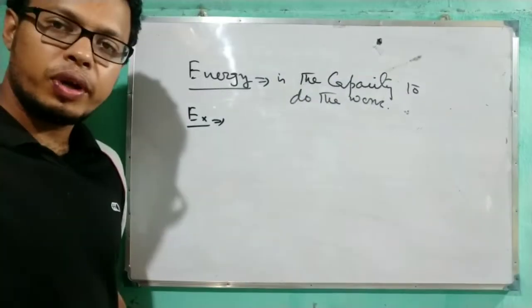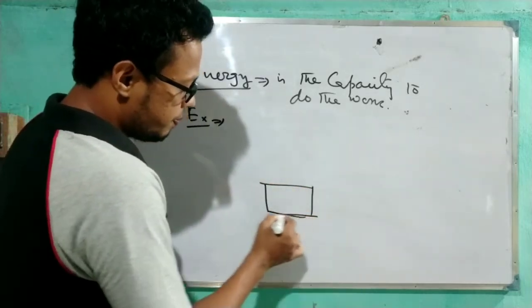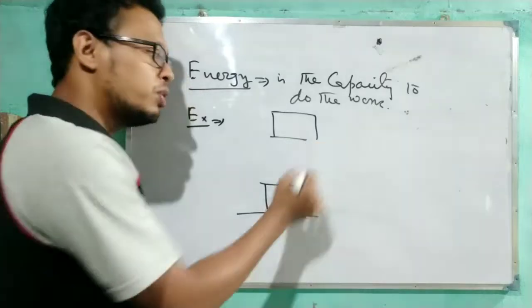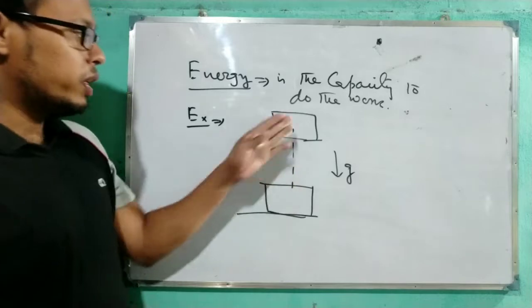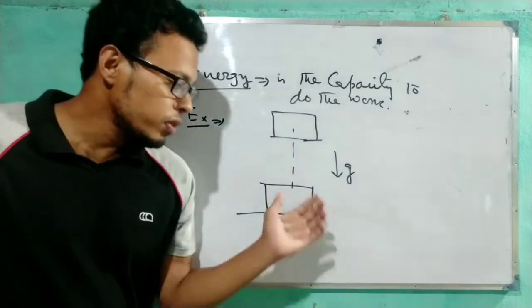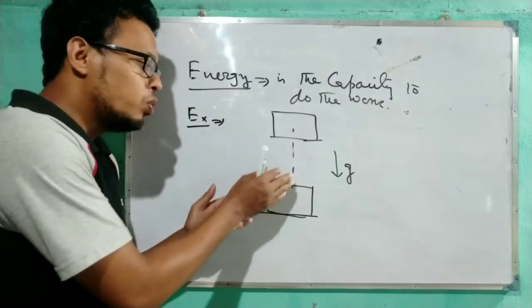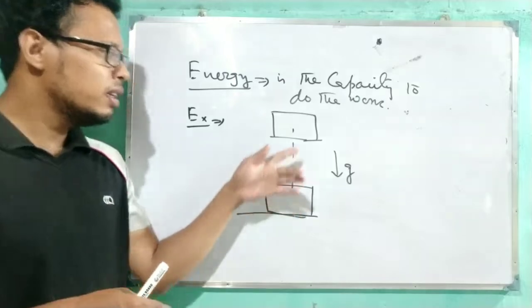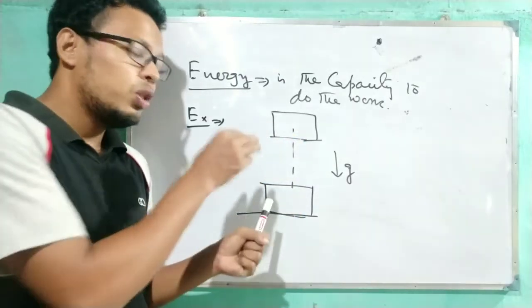Clear? One important example I am giving. Suppose a body is placed on the ground and we want to lift the body against the force of gravity, because the gravity always acts downward. Suppose we want to lift the body. So think about the body being lifted. How will it lift? If we give a force on the body, if we do the work on the body, then the body will lift. So we are doing the work on the body.